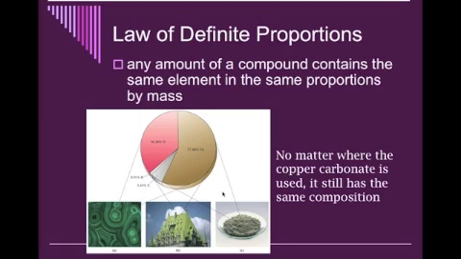And we see that 0.91% of it is made of hydrogen, and 5.43% of it is made of carbon. Now, these percentages will stay the same no matter how much copper carbonate we have. Okay? So we could have 1 gram or 1 billion grams. It would still have the same percentage per mass.